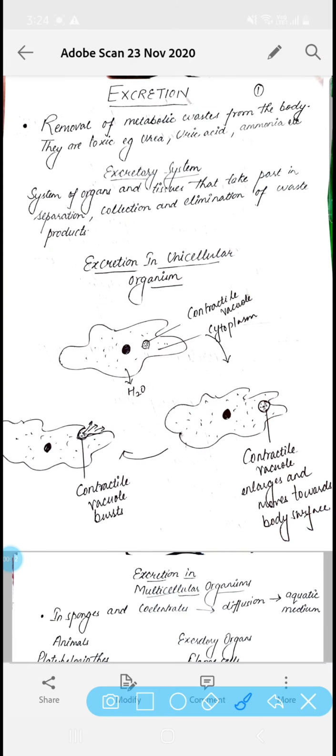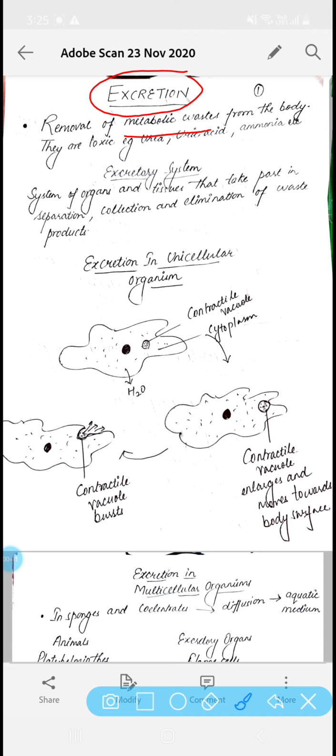Before moving to the main topic, we should know what is the actual meaning of the word excretion. We are all familiar with this word, as in our lower classes we have discussed this term many times. But what is the meaning of excretion? Let's make this point clear first. Excretion means removal of any unwanted metabolic waste.